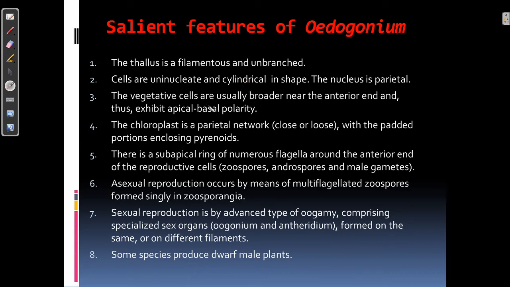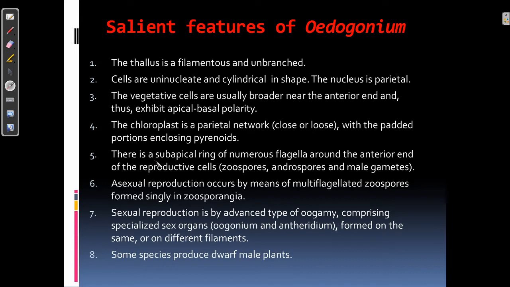The vegetative cells show apical basal polarity because the cell is broader near the anterior end. The chloroplast is parietal network with the padded portion enclosing pyrenoids.